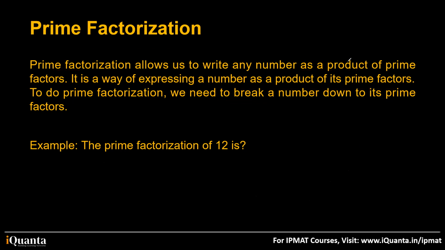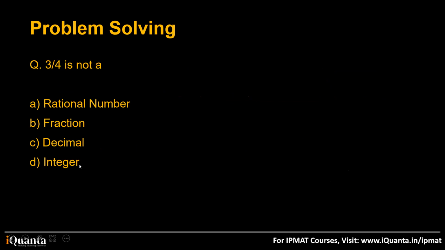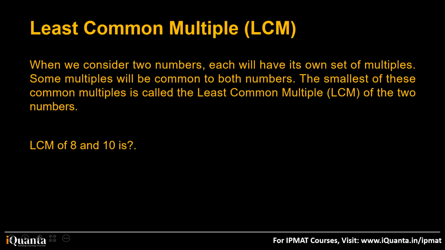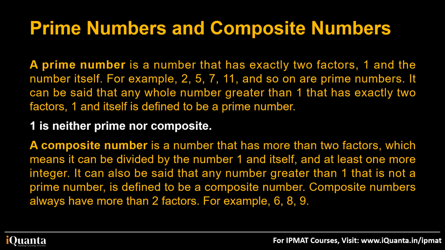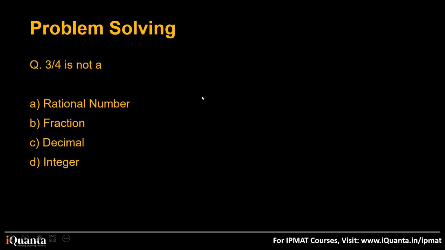Yes, sir. Let's come to problem solving for today. Whatever we have learned so far, we'll be applying it. Let's solve this now. So the question here is: 3 by 4 is not a. You have to find out whether 3 by 4 is not a rational number, or not a fraction, or not a decimal, or not an integer. I give all of you 2 minutes to answer this. Okay, not 2 minutes, 50 seconds. Even that is too much for this.